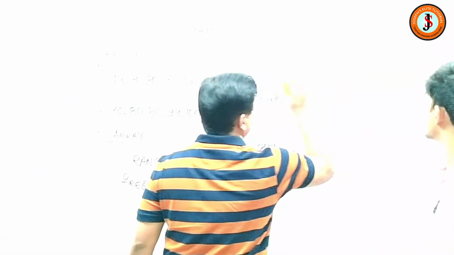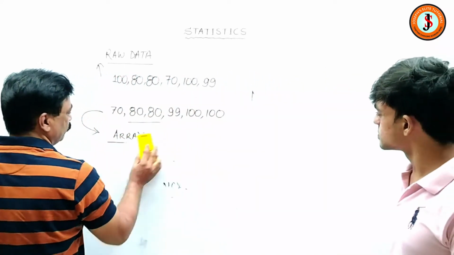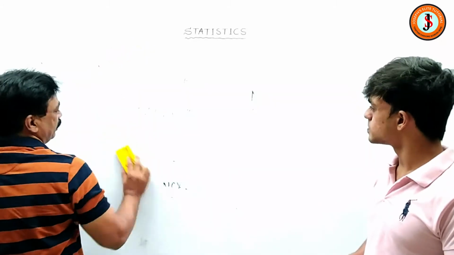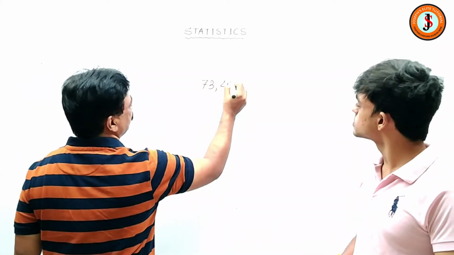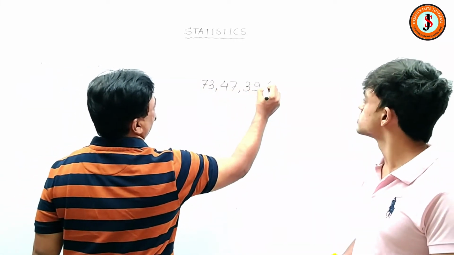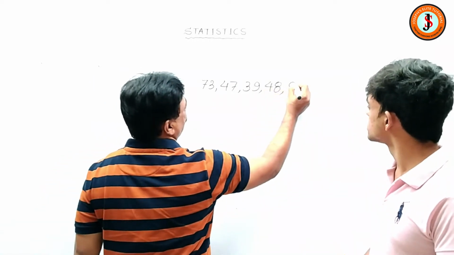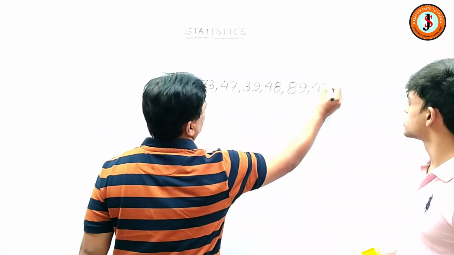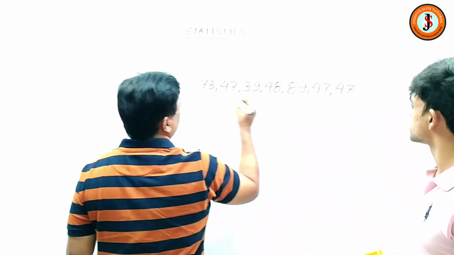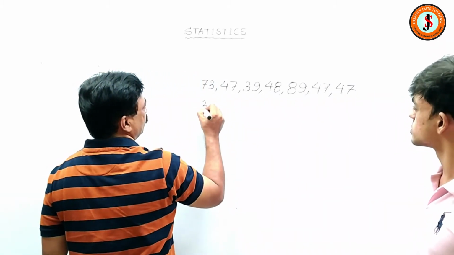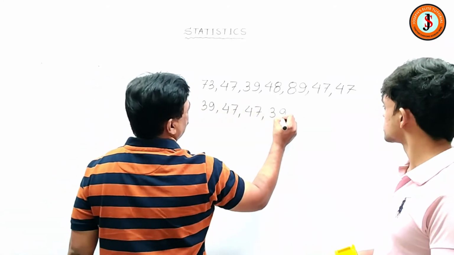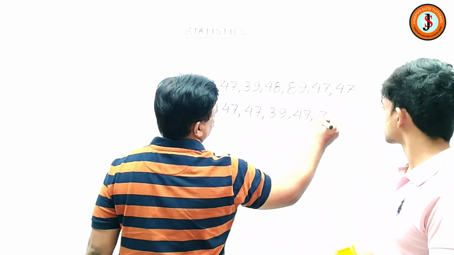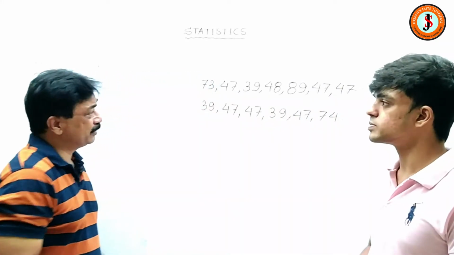So, in some other way, let me see if I put something over here. A number over here might be, say for example, the salary we are giving to the students. So this is 73, 47, 39, 48, and then again 89, and then 47, 47 like that. And here I can add a little bit, say for example 39, 47, 47, 39, 47, and say for example 74. So this is arranged or unarranged?